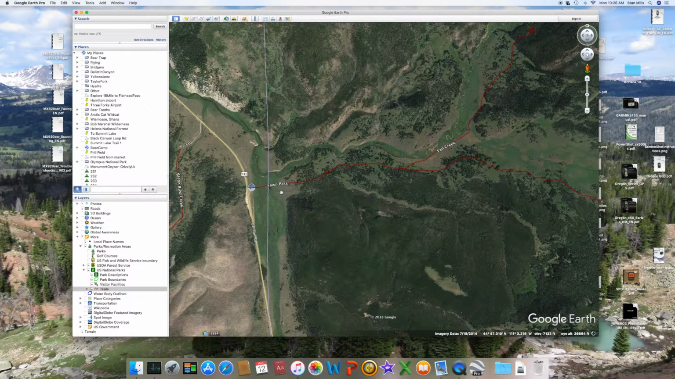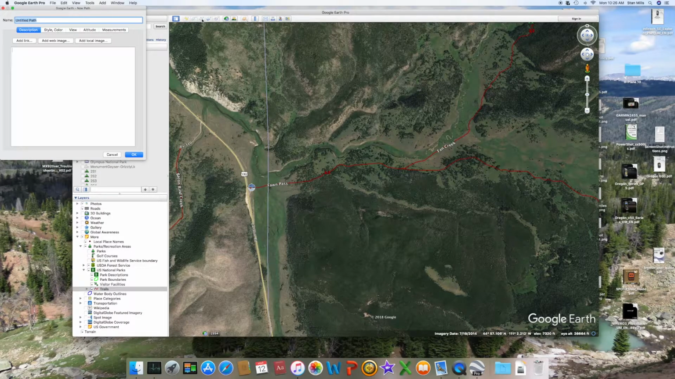Let's say I want to create a route, in this example, up Fan Creek. I'll go up here and select Add Path. Call it Fan Creek. And I'll start here at the trailhead. And let's say I want to hike, I don't know, up to this point here.